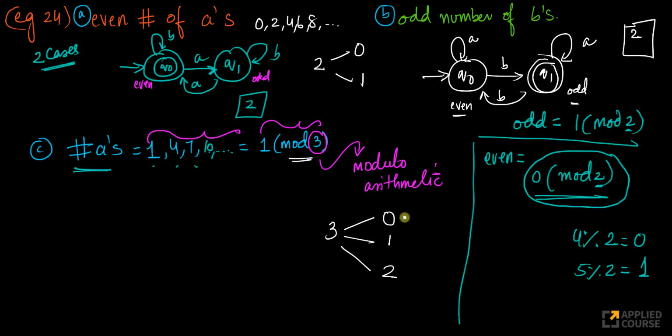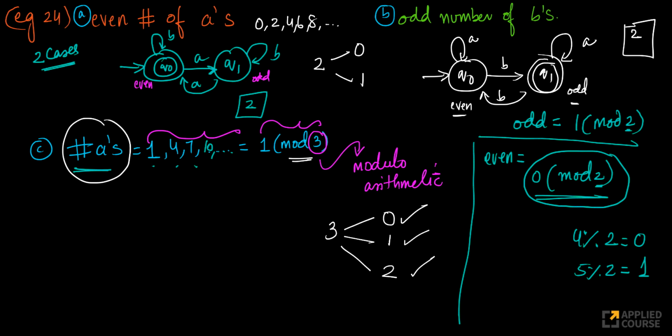If the current number of A's is exactly divisible by 3, when I divide it by 3, I have a remainder of 0, a remainder of 1, or a remainder of 2. Look at this whole concept. This is very, very important. Modulo arithmetic based finite automata are super useful.